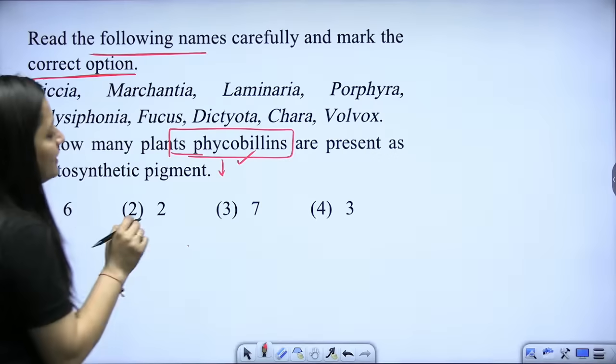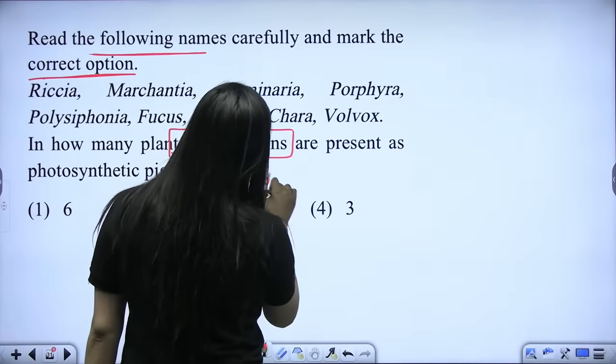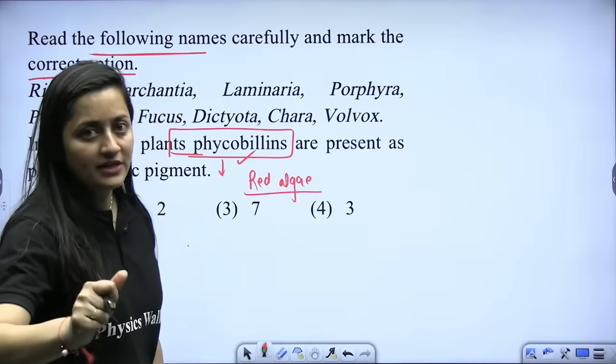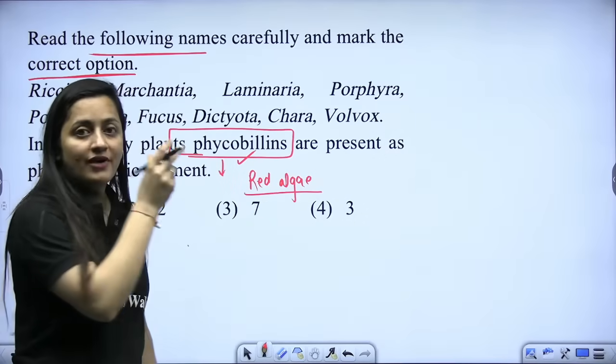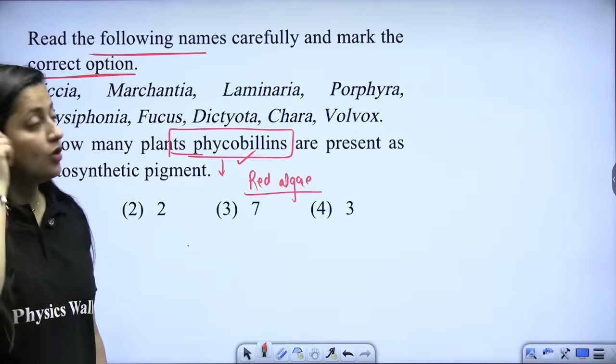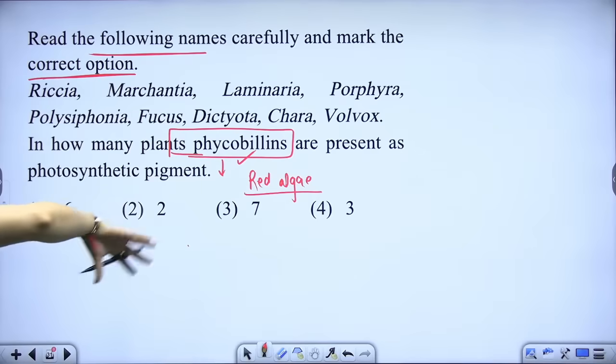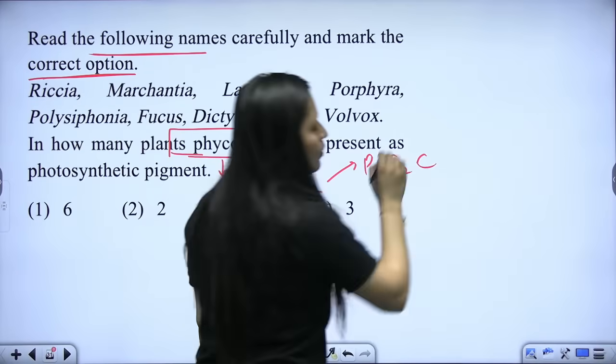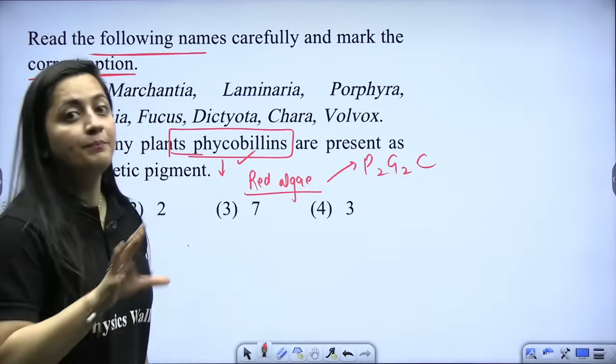So, beta, phycobilins are present in the red algae. Where do you find them? You are going to find them in the red algae. Because they are in the red algae, you know that these are phycoerythrin and all. You discussed that. Do you remember the red algae trick? It is P2G2C.